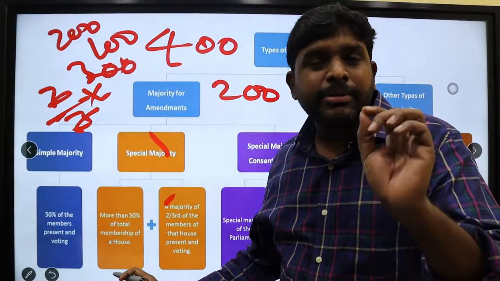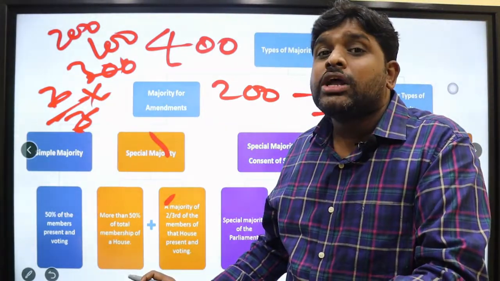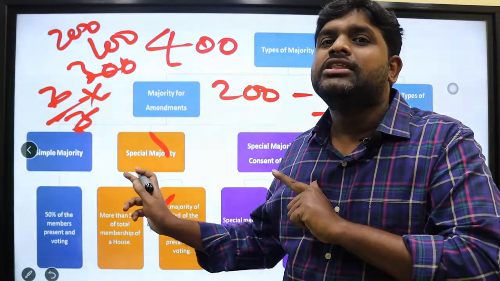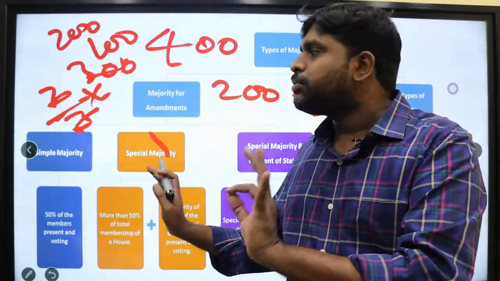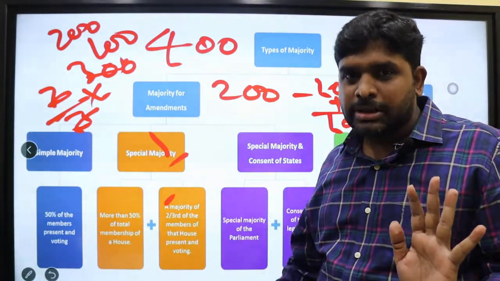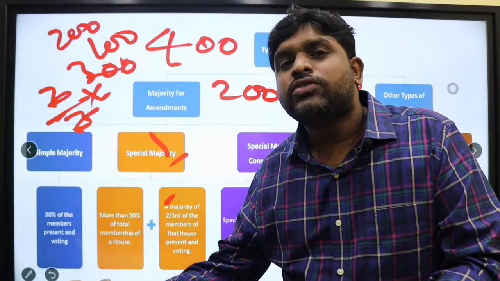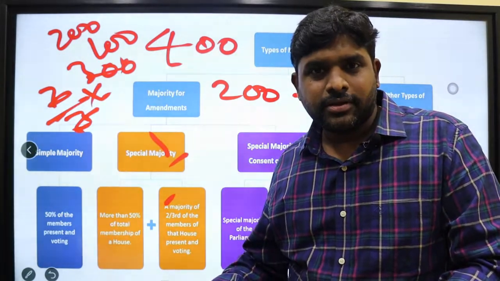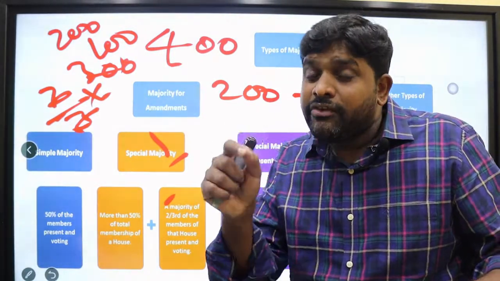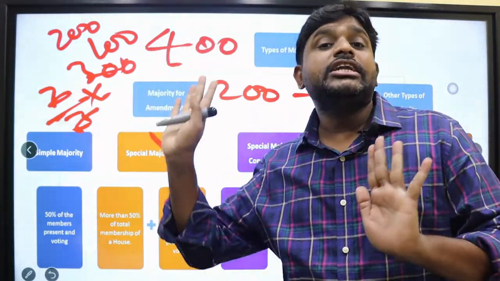So the 2 conditions are: minimum 50% of the house should be present, plus that members who are present in the house, in that 2 by 3rd of the members should give their approval. That is for special majority. Plus, it is for non-federal features of the constitutional amendments. Whereas for federal features of the constitutional amendment, plus 50% of the states should give their approval with simple majority. That is for federal features.